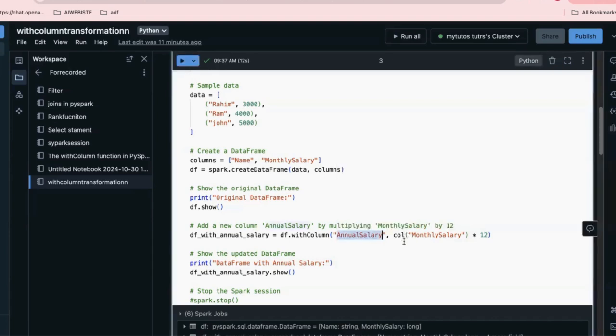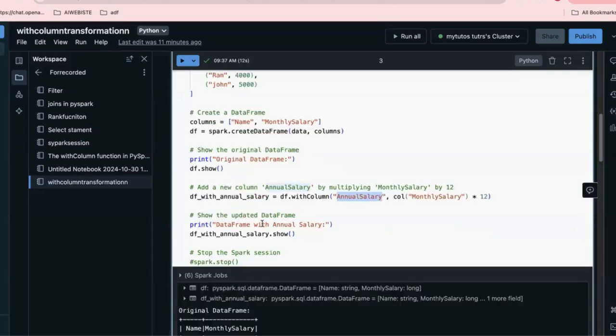col helps you select a particular column, and on top of that it is going to create a transformation. Right now I'm selecting col monthly salary and multiplying it by 12. So annual salary will be created from the monthly salary values. Now I'm displaying the updated data frame with show.